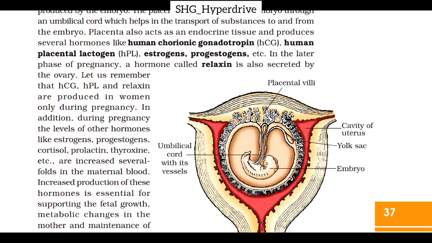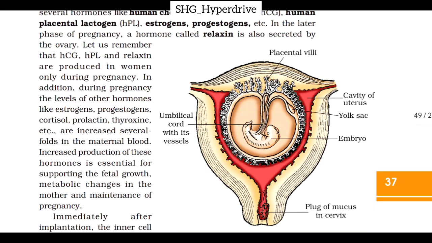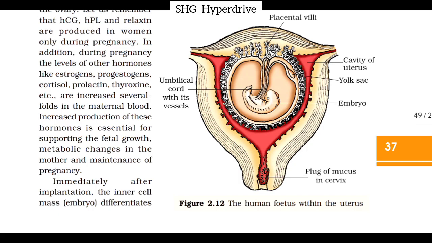In addition, during pregnancy, the levels of other hormones like estrogens, progestogens, cortisol, prolactin, thyroxine, etc. are increased several folds in the maternal blood. Increased production of these hormones is essential for supporting the fetal growth, metabolic changes in the mother and maintenance of pregnancy.